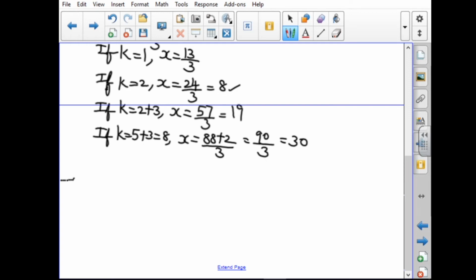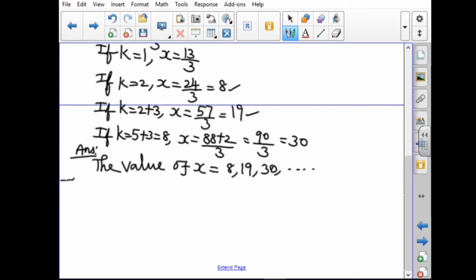We can get the answer like this. So the answer will be the value of x equal to first one 8, next one 19, 30, etc. Infinitely many solutions.